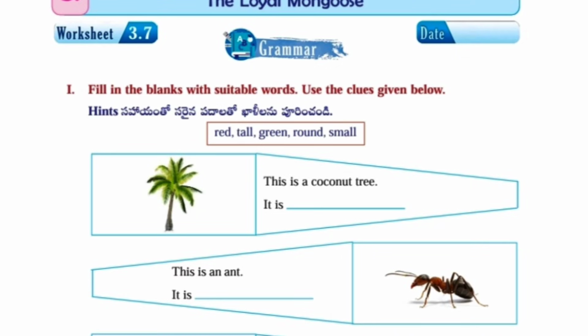Fill in the blanks with suitable words. Use the clues given below. Red, tall, green, round, small. This is a coconut tree, it is tall. This is an ant, it is small.